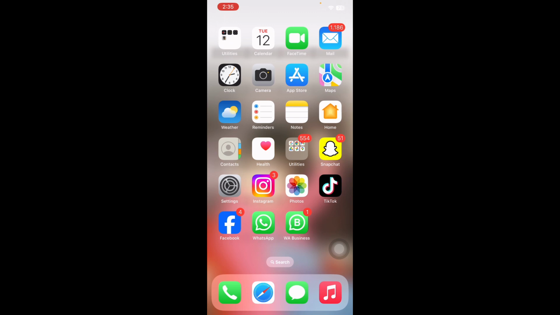Facebook added in-app sound effects in its new version. As a result, when you scroll the news feed, comment, post or refresh the feed, you get a sound. Although you can mute your iPhone, this is not an ideal solution. Fortunately, you can disable these sounds. In this video I'll show you how to turn off in-app sounds on Facebook on your iPhone.